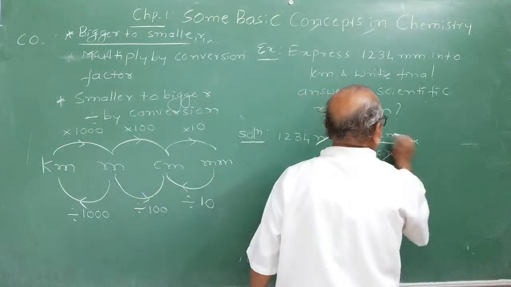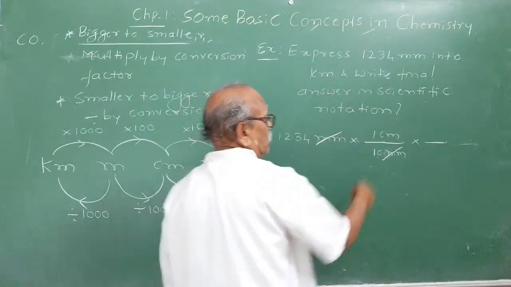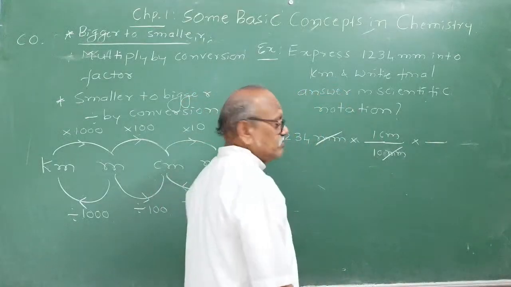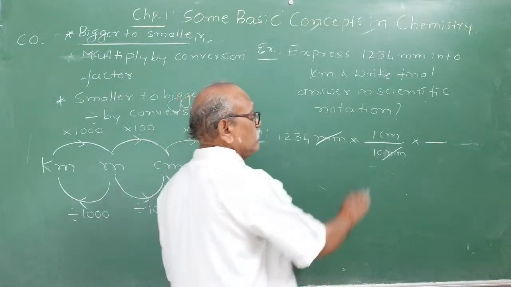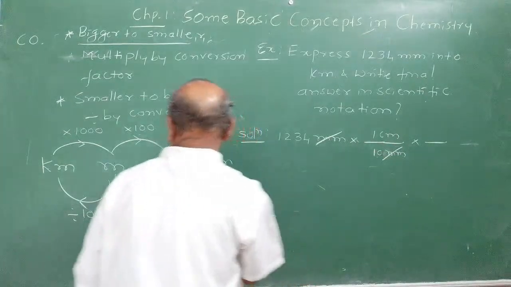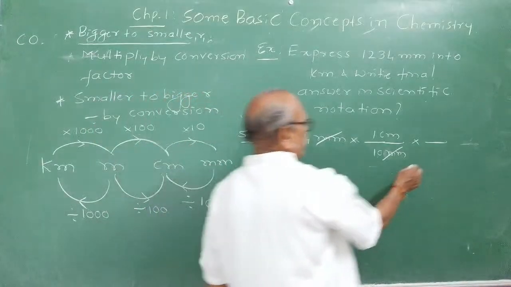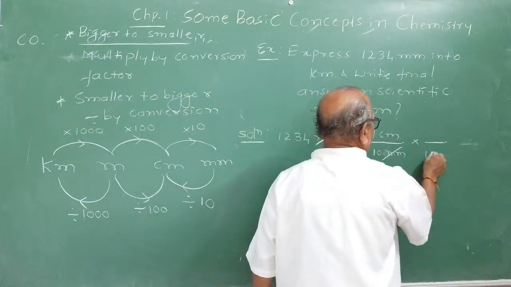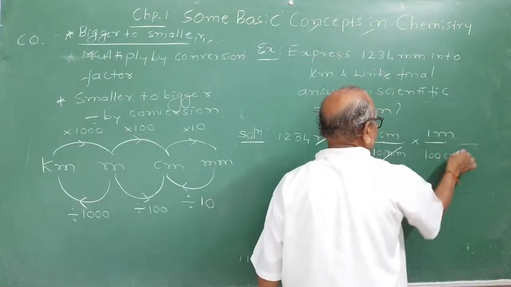Then you have to express this centimeter in kilometer. Convert centimeter into meter first. The conversion factor from centimeter to meter is to divide by 100. So 100 centimeter is equal to 1 meter.